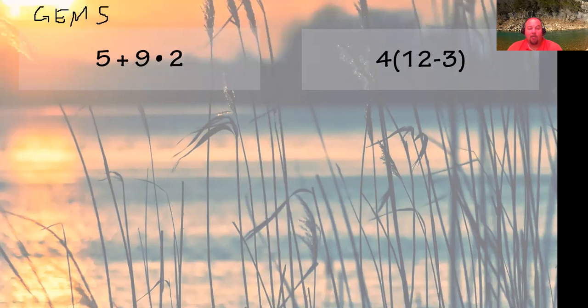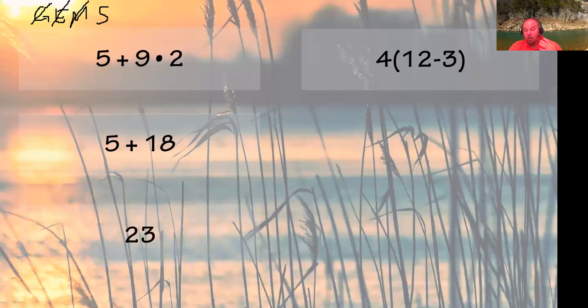And I kind of look at it like this, okay, groupings, there's no groupings. All right, exponents, there's no exponents. So now I'm to multiplication, division, subtraction, and addition. So I need to multiply and divide. So with this, what I need to do first is multiply 9 times 2, which is 18. Now I'm left with 5 plus 18. Now I'm to the next part. What do I do? I add and subtract. There's only one thing. 5 plus 18 is 23. So I went through it step by step to get my answer.